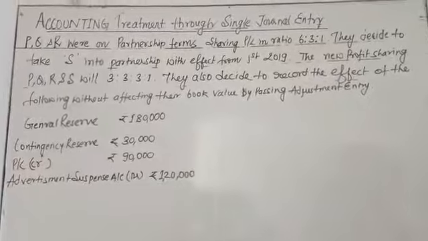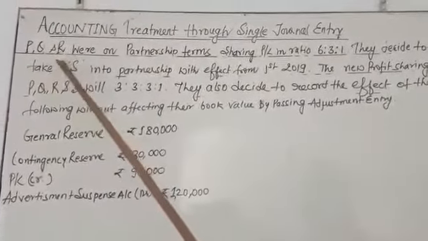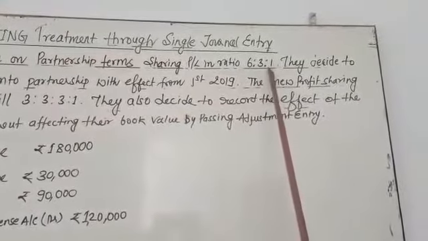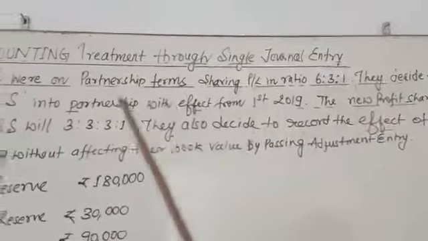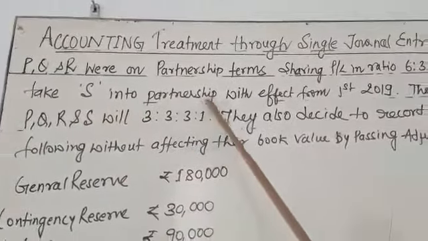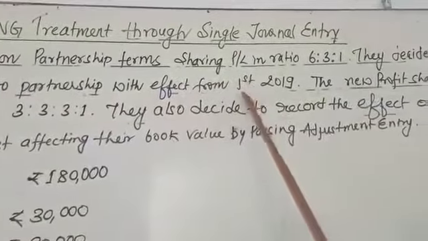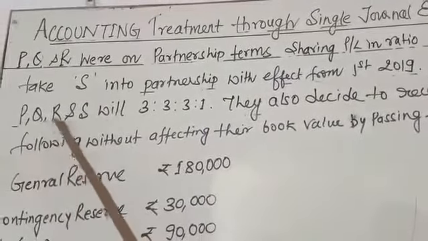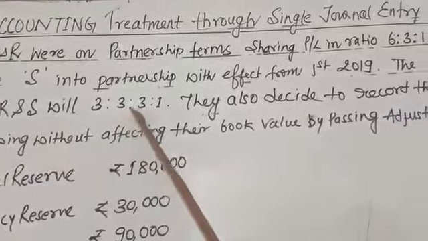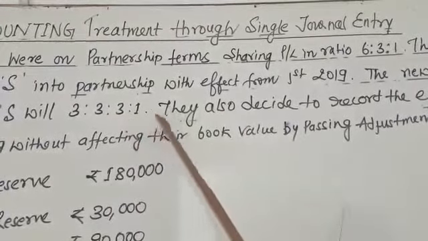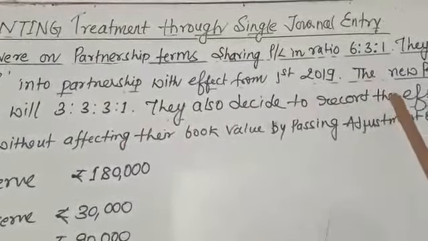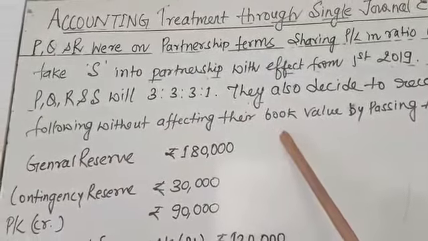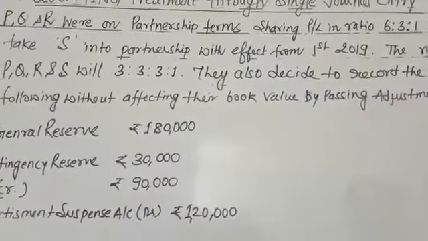So I took a question. P, Q, R were partners sharing profit and losses in the ratio 6:3:1. They decide to take S into partnership with effect from 1st April 2019. The new profit sharing ratio of P, Q, R, S will be 3:3:3:1. They also decide to record the following without affecting their book values by passing an adjustment entry.